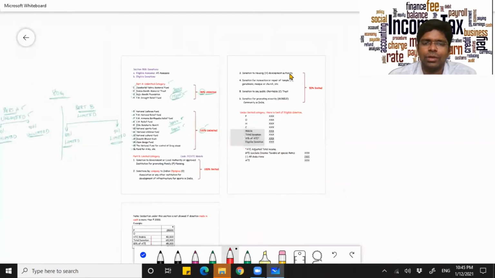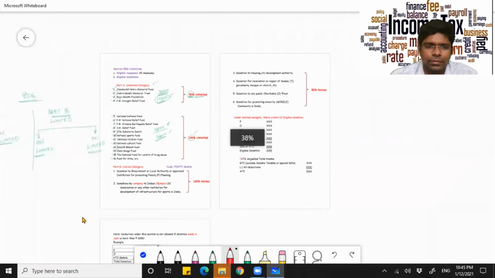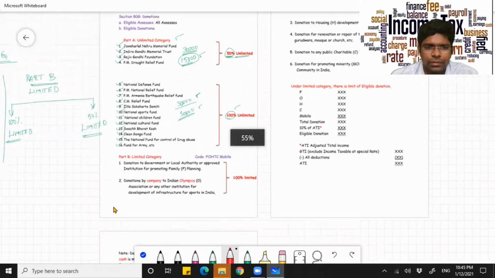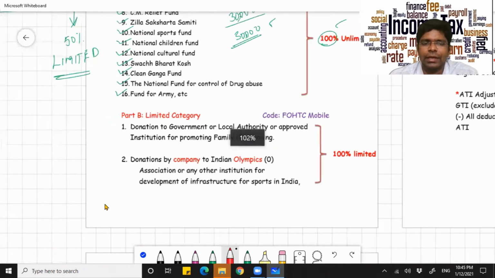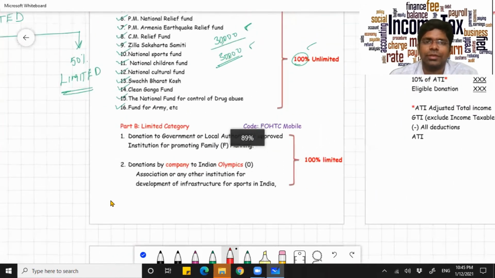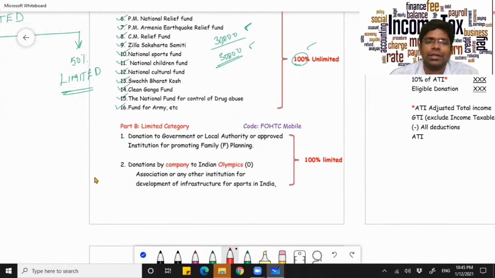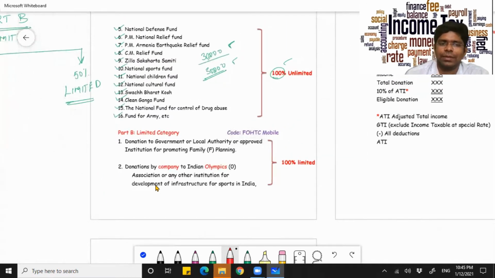And even before adjusted total income, let's again just have a glimpse of the funds that are mentioned under part B, that is the limited category.